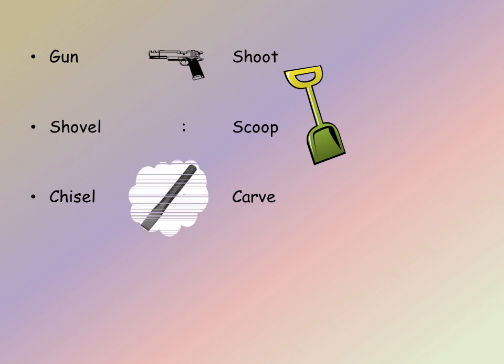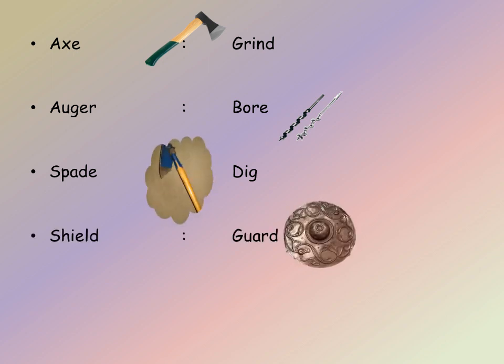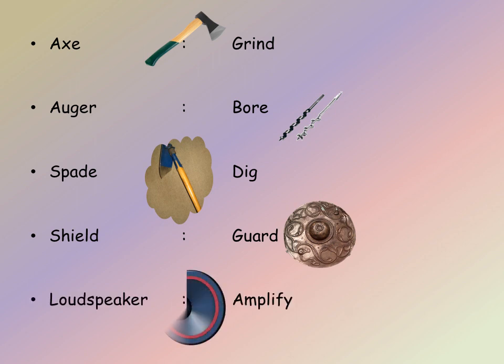Chisel is used to carve. Oar is used to row a boat. Axe is used to grind. Auger is used to bore holes. Spade is used to dig. Shield is to guard us or protect us. And loudspeaker is meant for amplifying sounds.